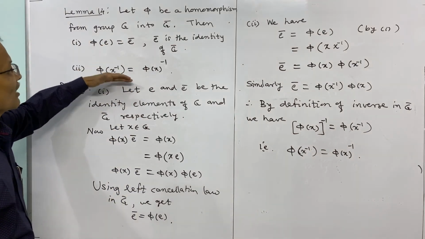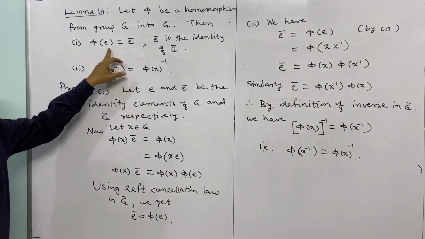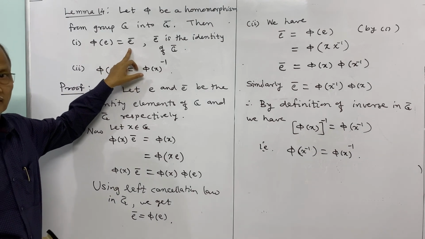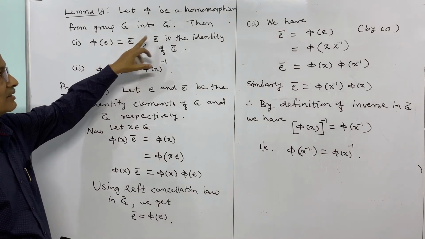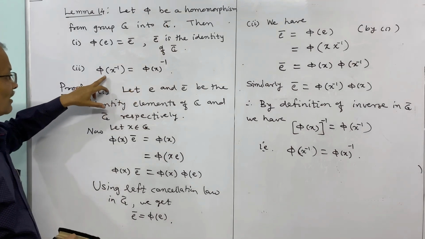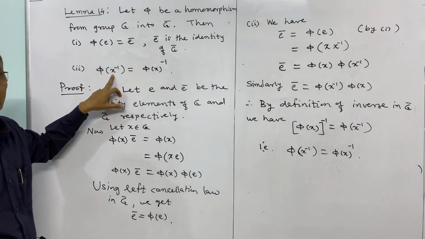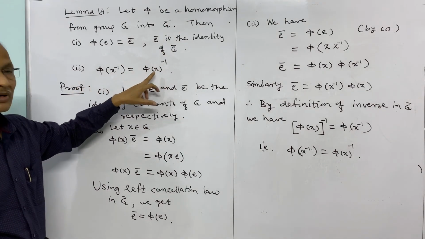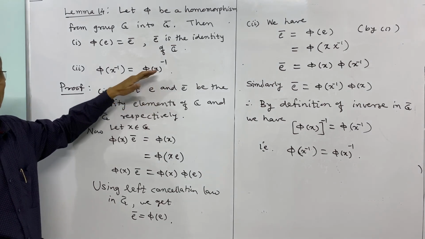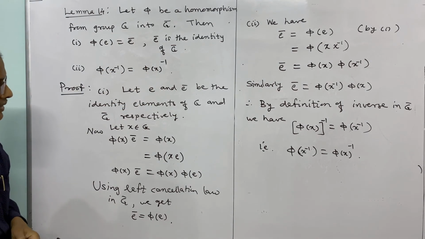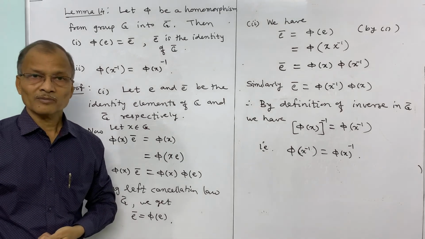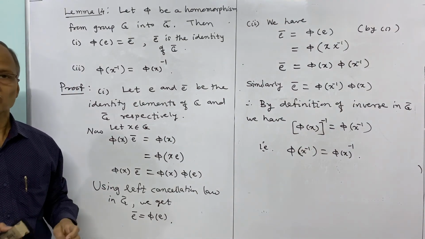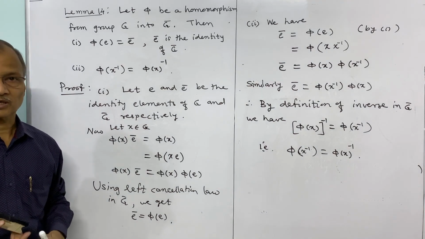So here what we have proved is that the phi image of the identity is again the identity of the second group, and the phi image of the inverse of x is equal to the inverse of phi x. These two results we have proved. So these are two lemmas on homomorphism. The remaining results we shall continue next time. Thank you.